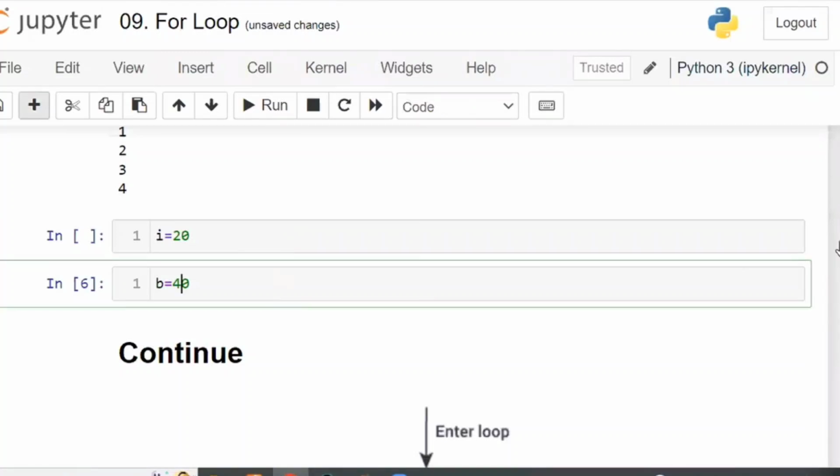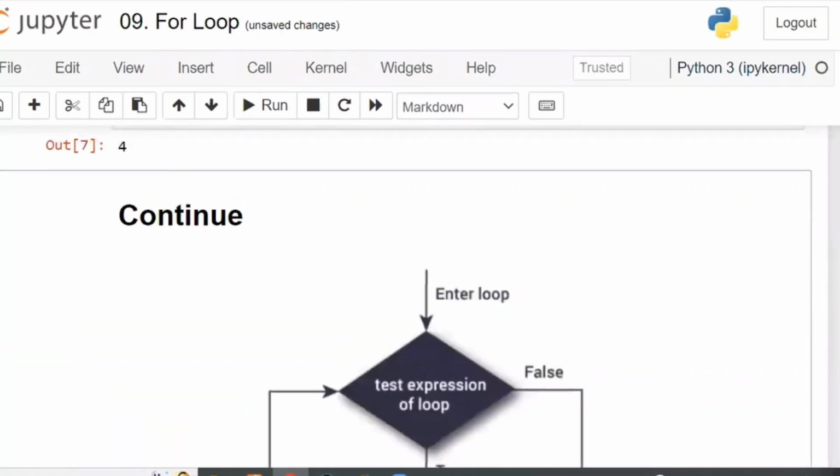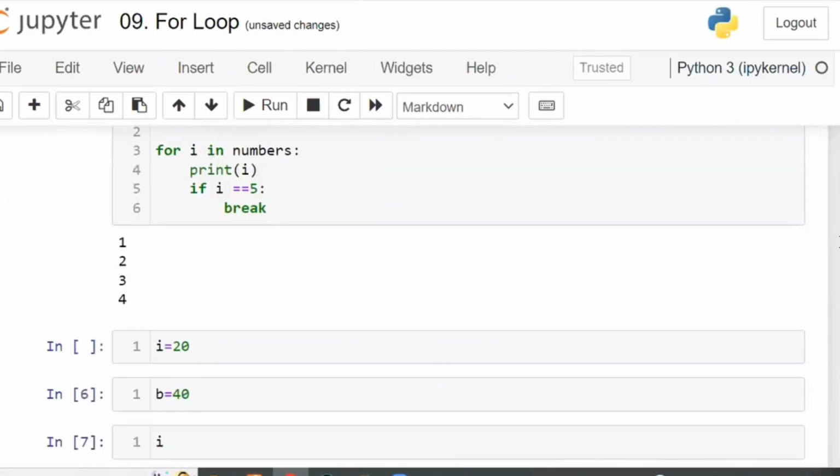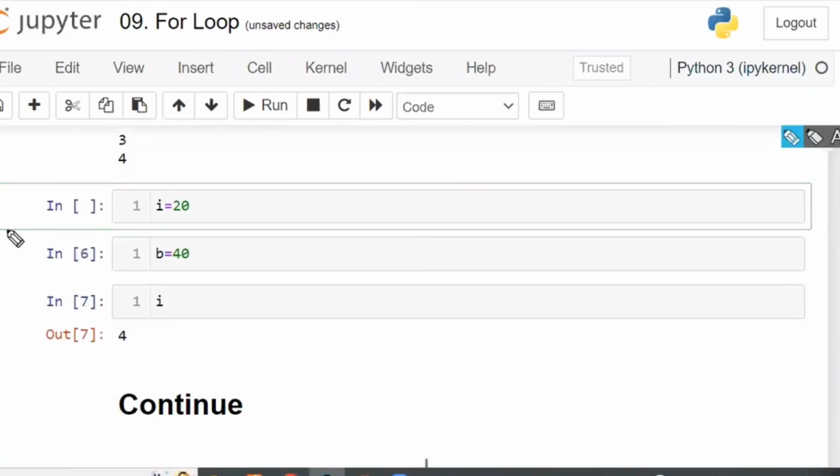Now if I ask what is the i value, it is with respect to 4, because the last i value is the one executed. This is not executed, only written but not executed. Written is different, execution is different.